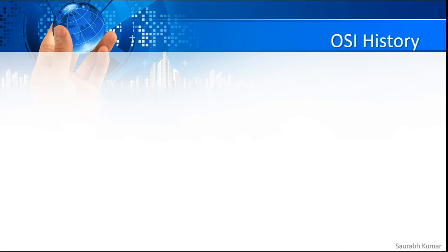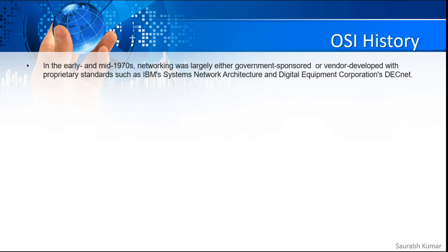So let's begin. First of all, when we talk about the history, in the early and mid 1970s, networking was largely either government sponsored, meaning the network was being used by a government organization, or it was vendor developed with proprietary standards, such as IBM, which had its own network architecture. Another one was DECnet, from Digital Equipment Corporation. So that is how it was being used. It was not being used publicly like the way we have right now.